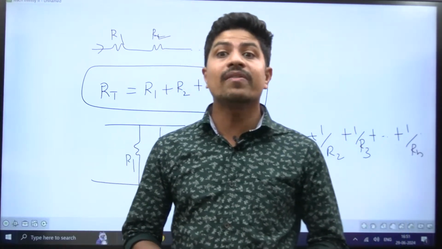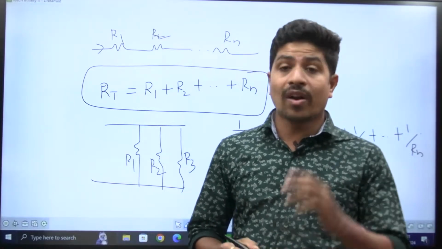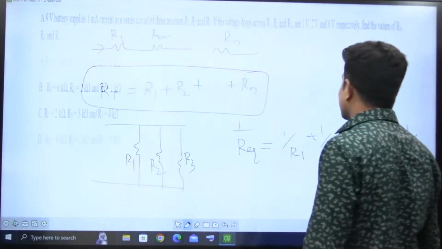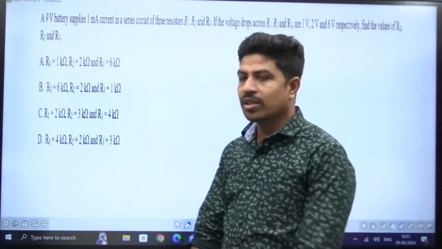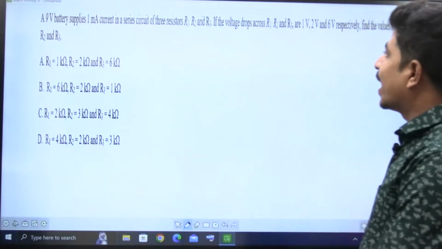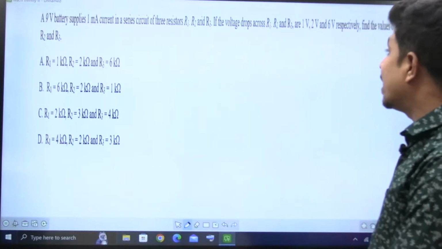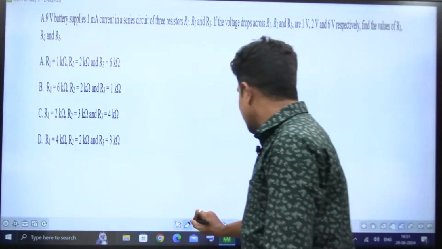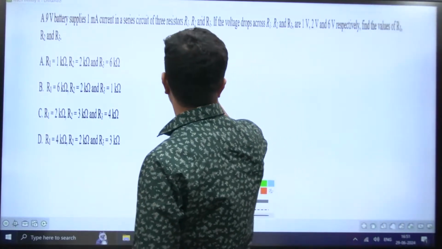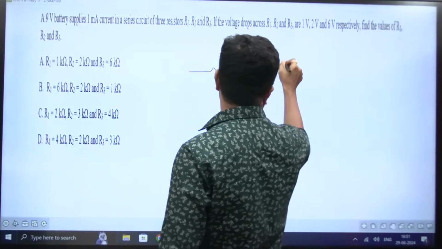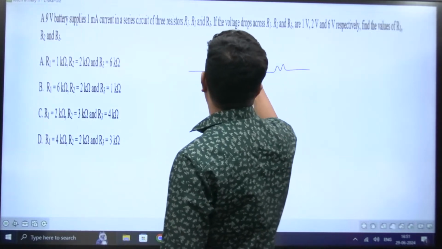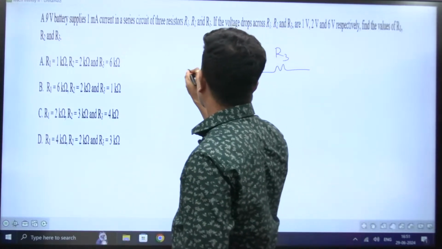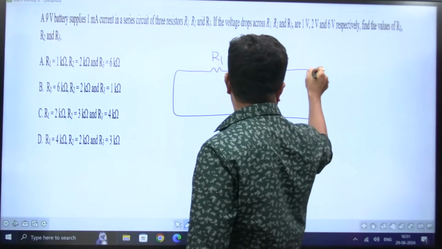Let us enter into the previously asked HPCL questions from network analysis 2021, 2022 and 2023. Very good question. The very first question, read the question carefully. A 9 volts battery supplies 1 milliampere current in a series circuit of 3 resistors R1, R2, R3. Just now we discussed the series connection. There are 3 resistances connected in series, R1, R2 and R3, right? He connected a 9 volts battery.